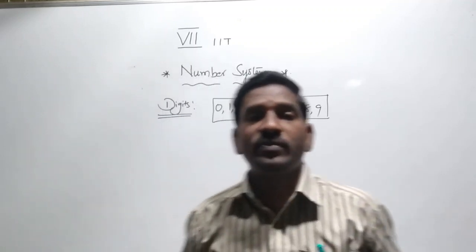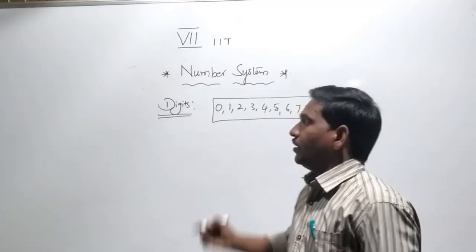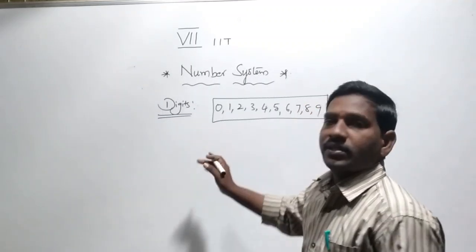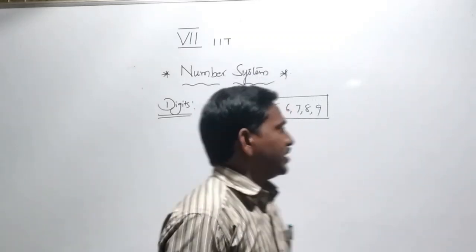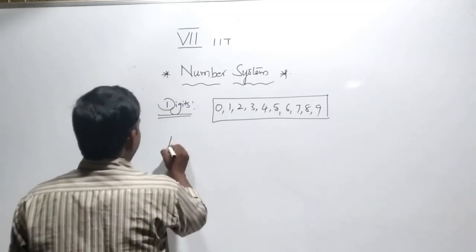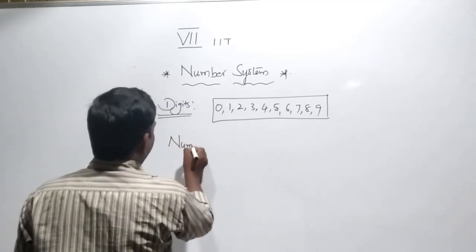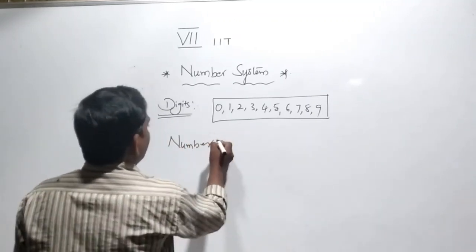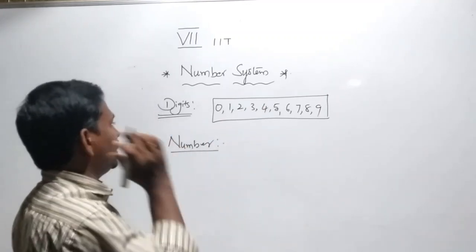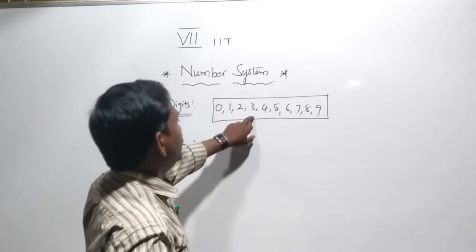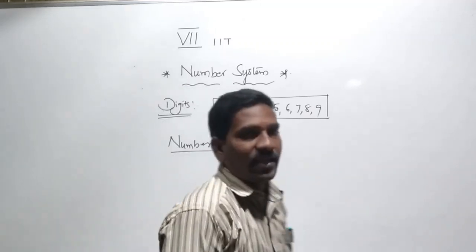So how can you get the numbers? The numbers are formed by the digits. How many digits are there? There are 10 digits: 0, 1, 2, 3, 4, 5, 6, 7, 8, 9.